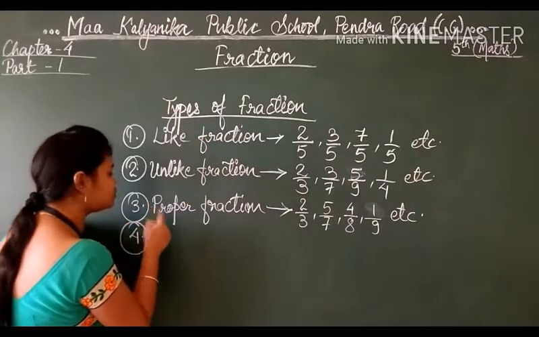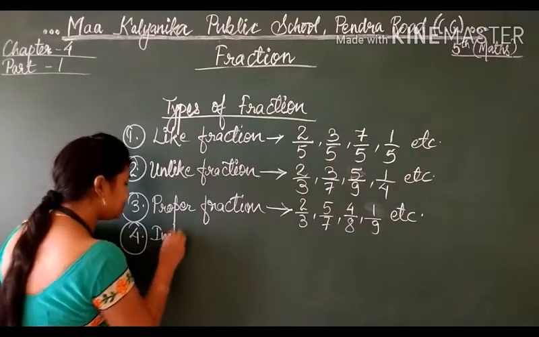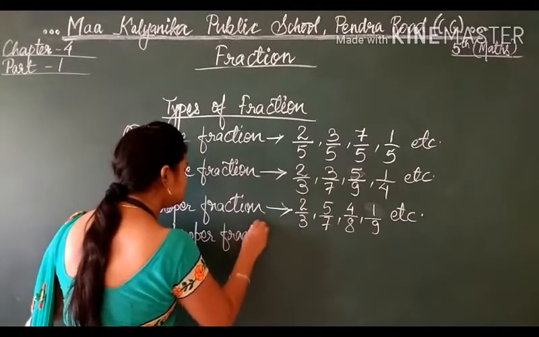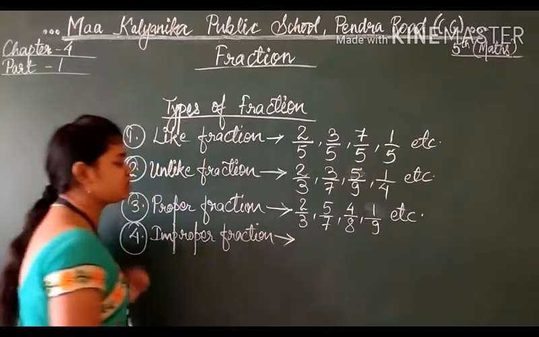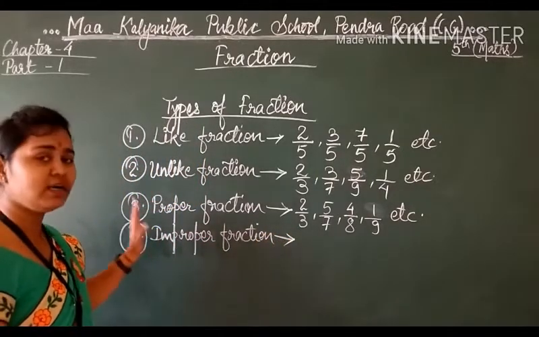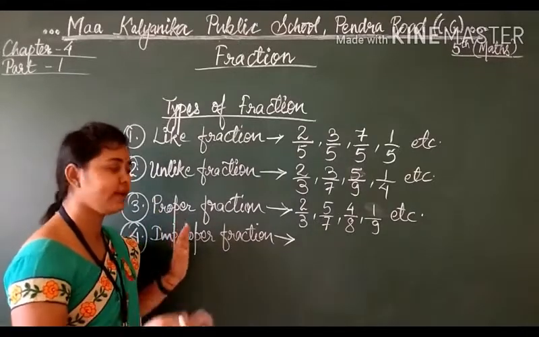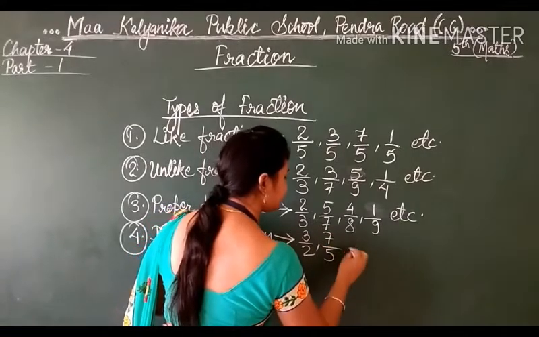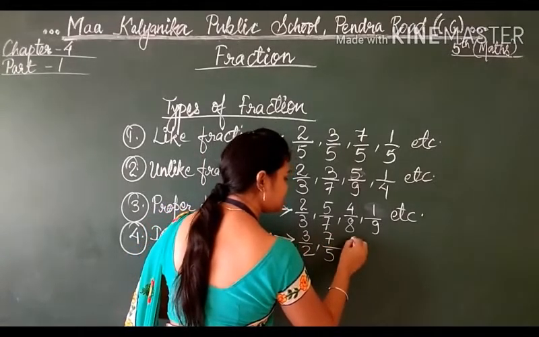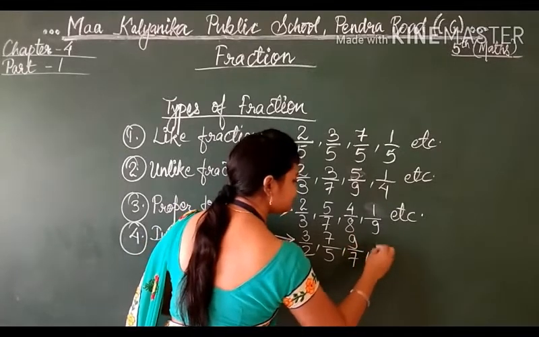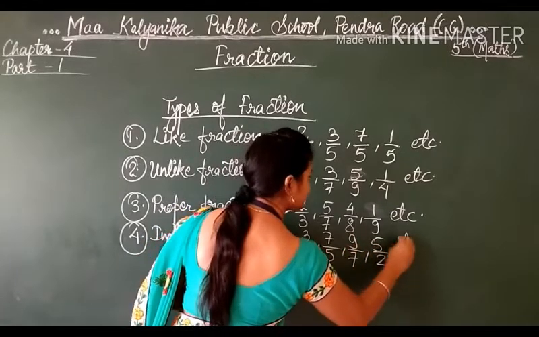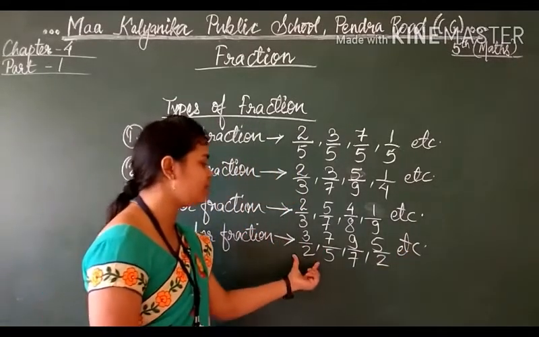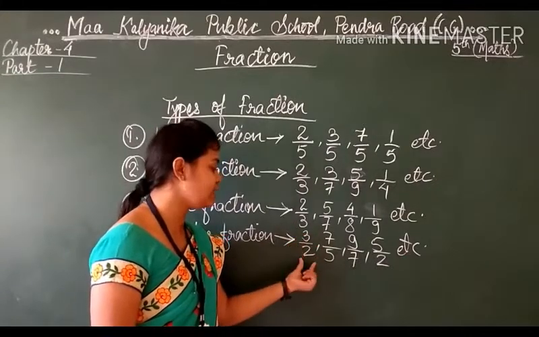Now moving to the opposite of proper, that is improper. In improper fraction, just opposite to the proper fraction, the numerator is greater than the denominator. Like 3 by 2, 7 by 5, 9 by 7, 5 by 2, etc. What is shown here, students? Improper fraction. It is not proper. The numerator is greater than the denominator.